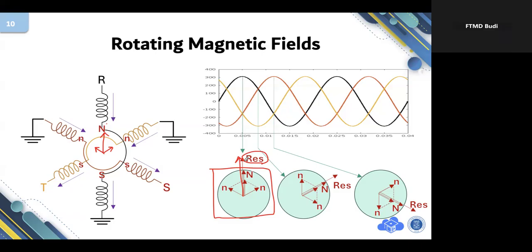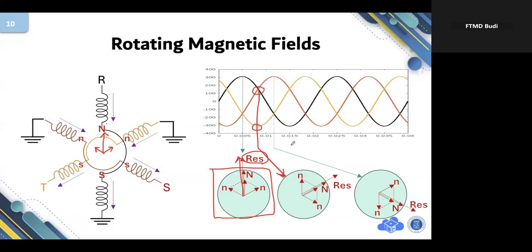So, if we do the same analysis for another point of time, let's say here, you analyze one by one. Currently, the T is negative maximum, which means that there will be a strong south pole, and RS will create a weak north pole.